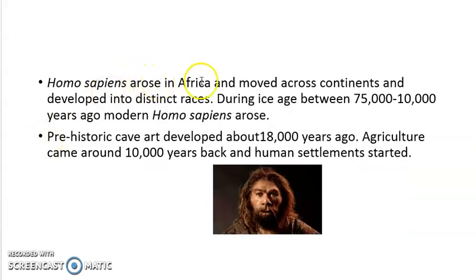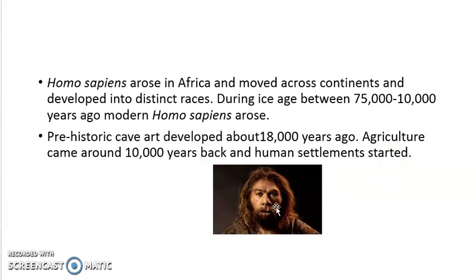And Homo sapiens arose in Africa and moved across continents and developed into distinct races. So Homo sapiens showed their evolution from Africa and moved across the different continents. During the Ice Age, between 75,000 and 10,000 years ago, modern Homo sapiens arose. Prehistoric cave art developed 18,000 years ago, and agriculture came 10,000 years back, and human settlement started. Now they were not moving from one place to another. They tried to settle because they learned how to do agriculture. So this is Homo sapien.